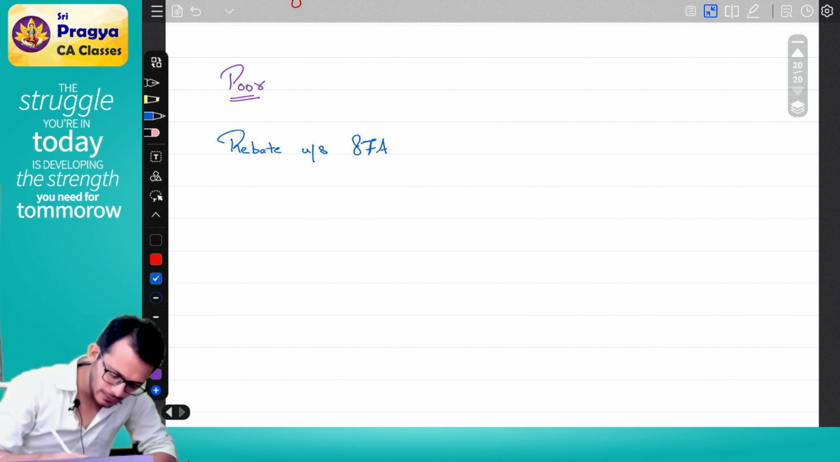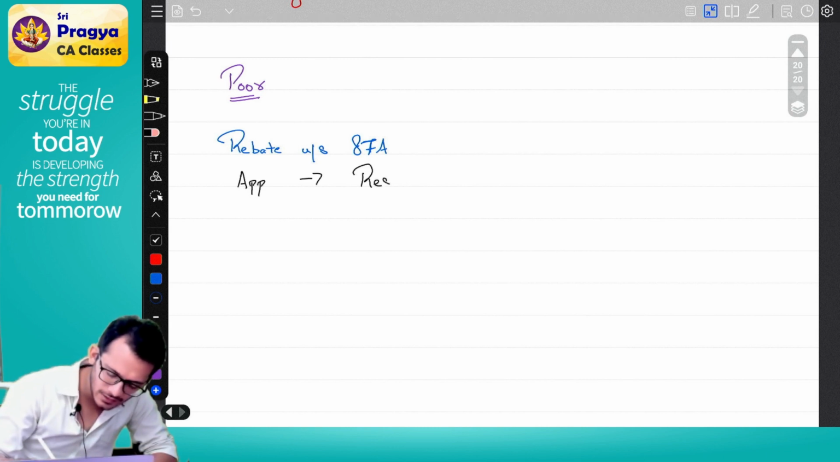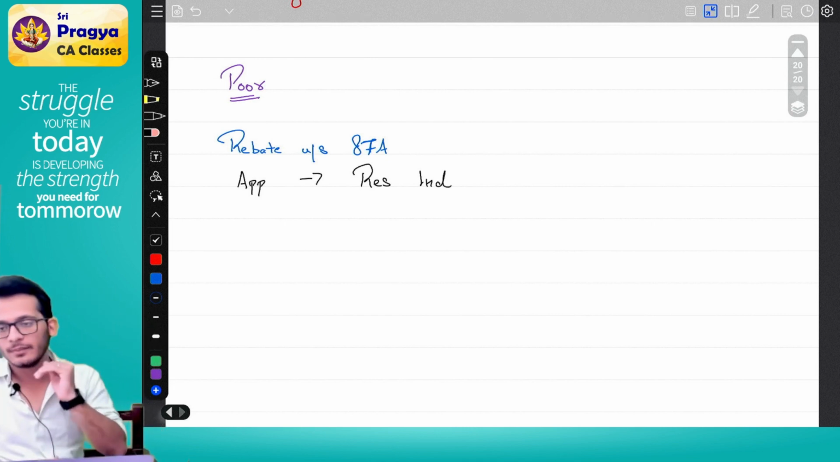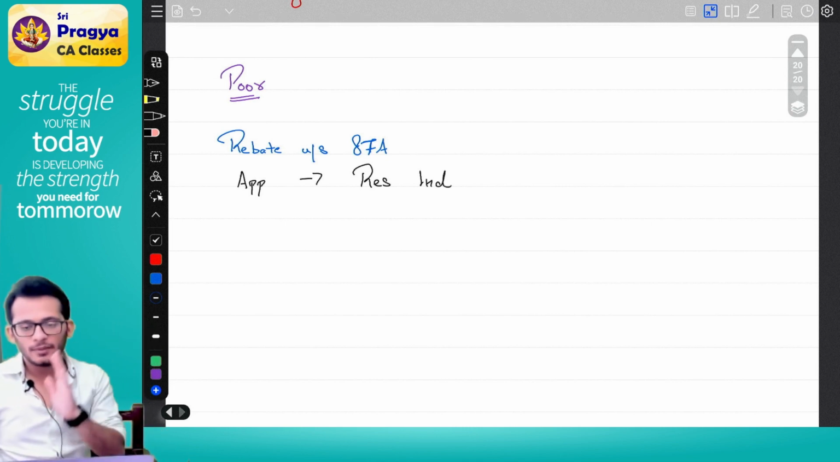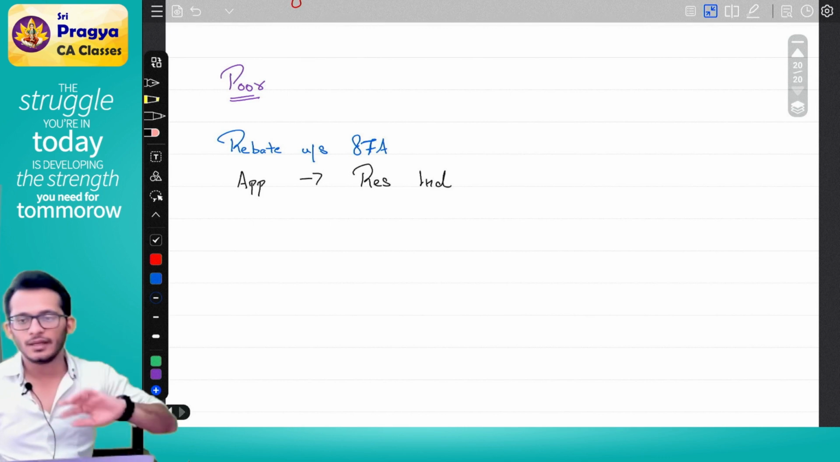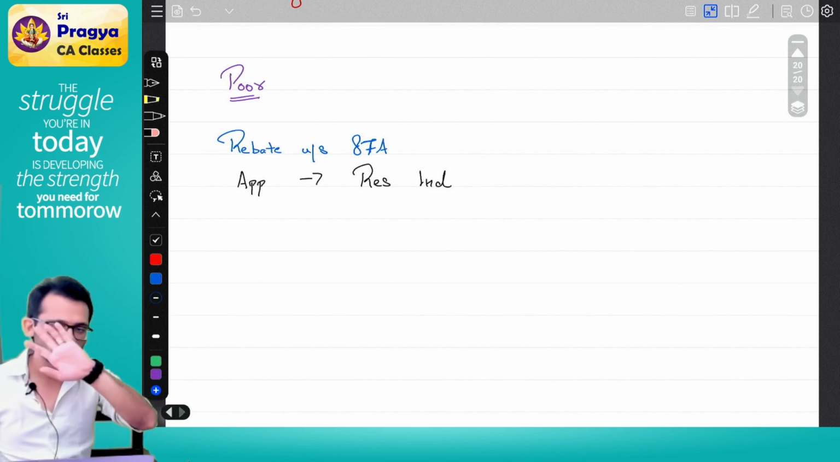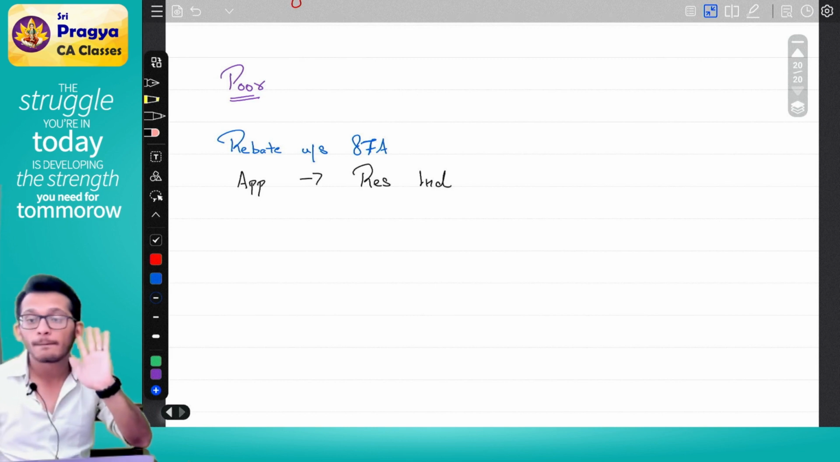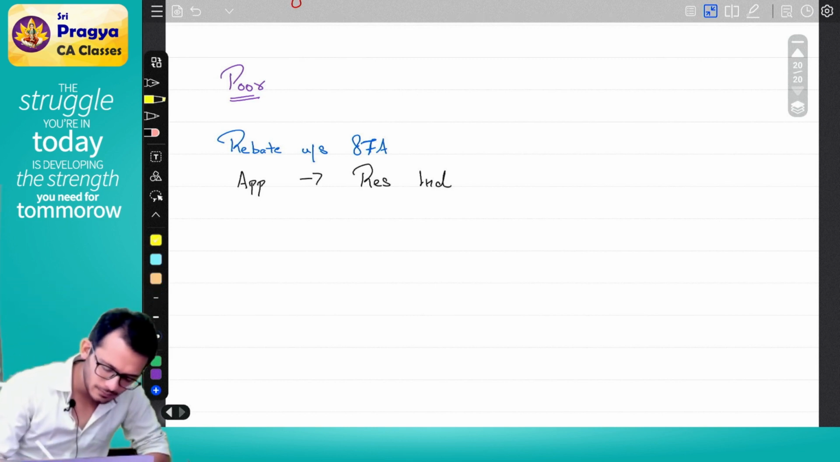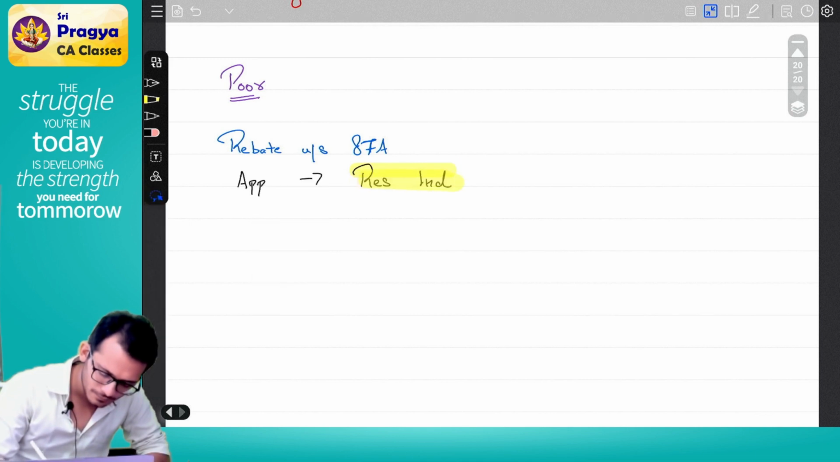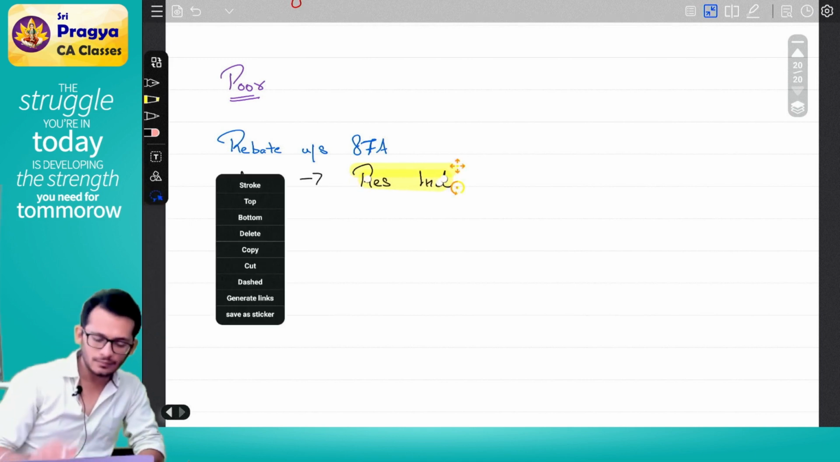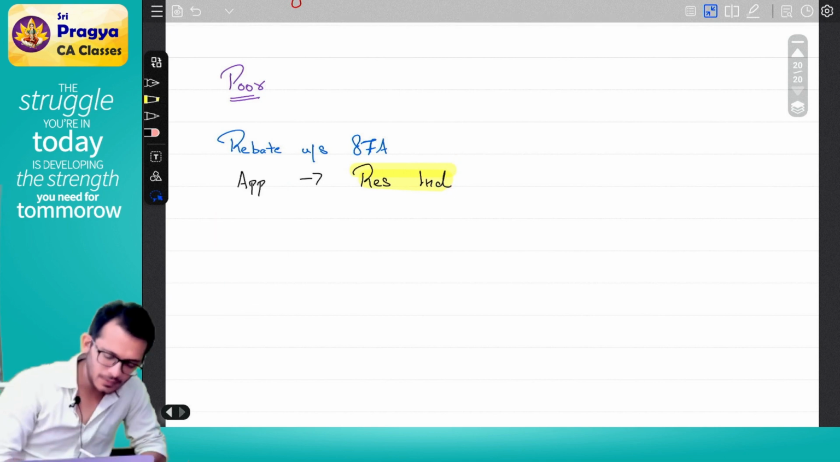Now, this rebate is only applicable for resident individuals again. Resident individual, which means it is not applicable on non-residents. It is not applicable on HUF. It is not applicable on AOP, BOI, AJP, local authority, no one. Only one person. Who? Resident individual. Mark this also and keep important.